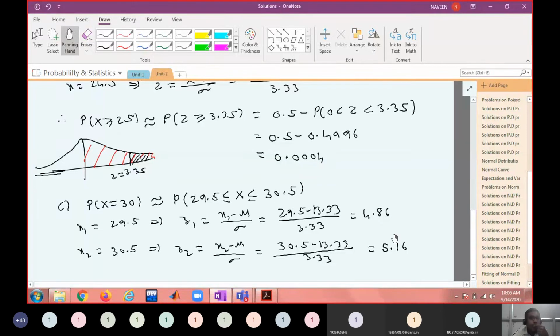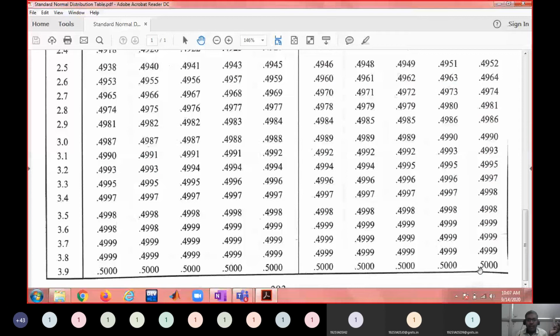So that means we are getting almost 0, and that is what we are expecting. Exactly 4 decimals means you will get 0 only. But if you increase the number of decimals, at the 8th or 9th decimal, you may get a non-zero value. But for a discrete distribution, you will definitely get exactly 0. For a continuous probability distribution, you are getting almost 0 because the right tail is almost 0.5 at 3.9 itself. So can't do much about it.